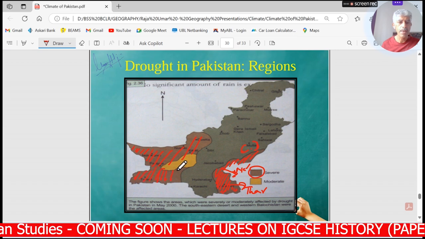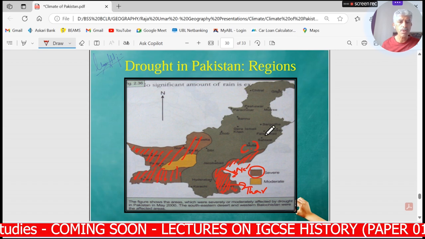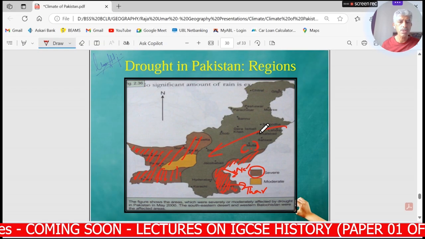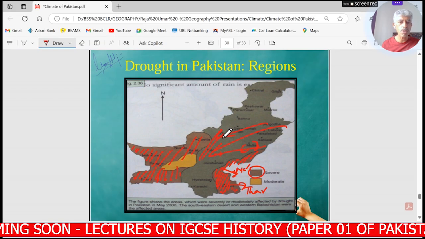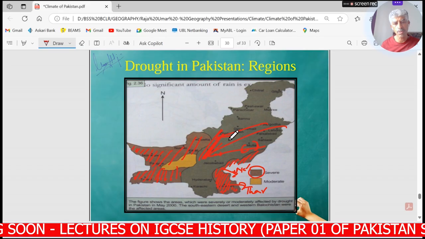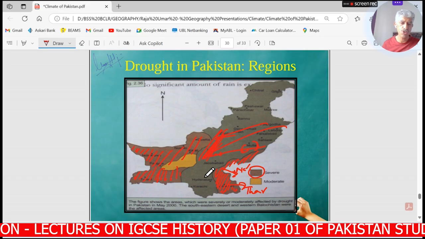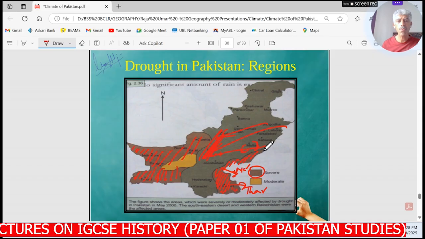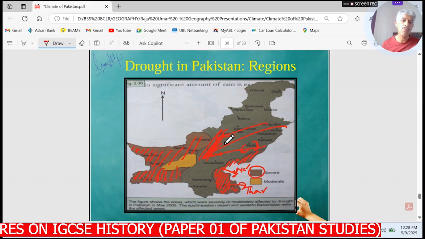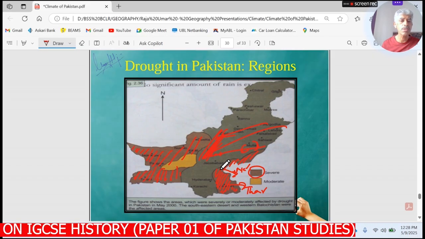It means that the impact of monsoon rainfall does not reach this way in Balochistan plateau because of the Suleiman range over here in this region, and the intensity of the monsoon rainfall decreases quite a lot while reaching this region.